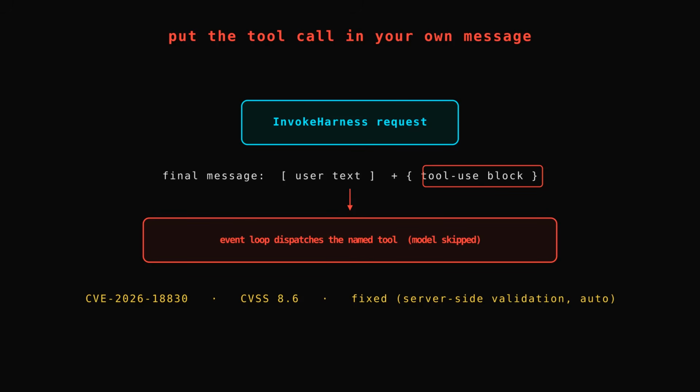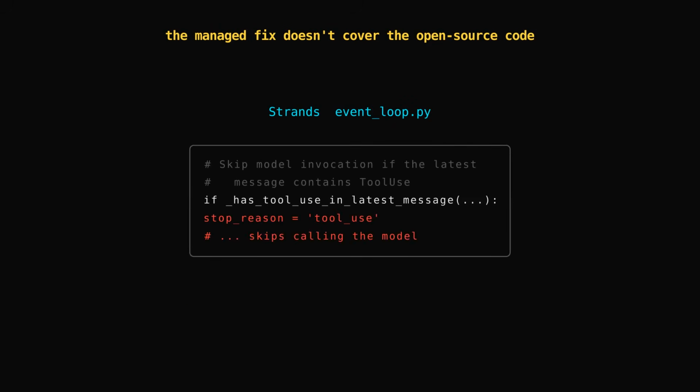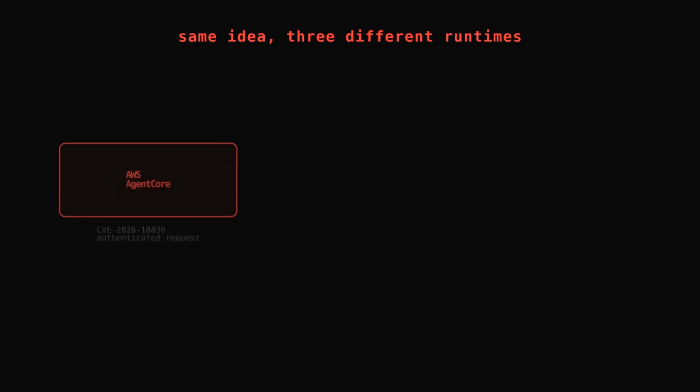But there's a catch on the open source side. AgentCore is built on an open source project called Strands, and the managed fix does not cover the same model-skipping path in that upstream code. In the current Strands event loop, there's a check called has tool use in latest message. When it passes, the loop sets the stop reason to tool use, takes whatever's in the latest message, and skips calling the model. There's literally a comment above it that reads, skip model invocation if the latest message contains tool use. The Hacker News confirmed that branch was still present in the main branch as of August 5th. So the pattern the AWS patch closes on the managed service is still sitting in the open source foundation it's built on.